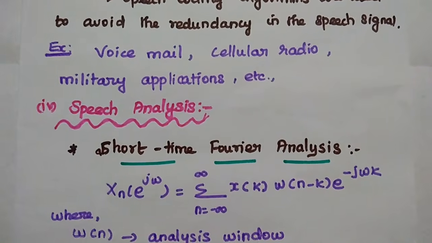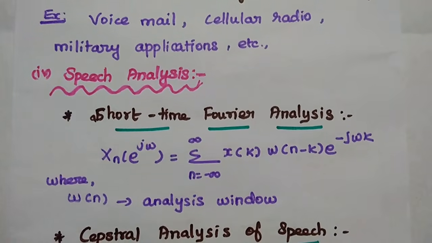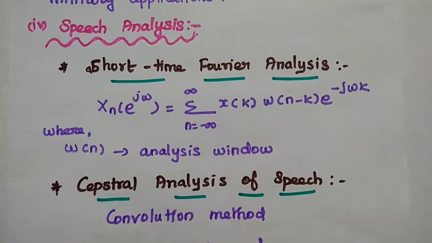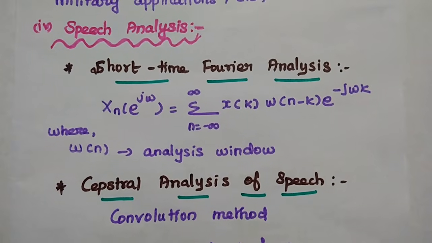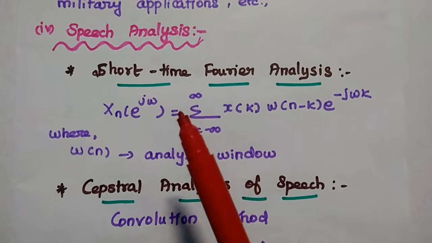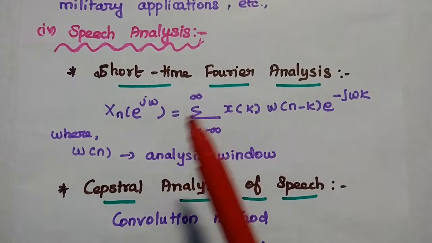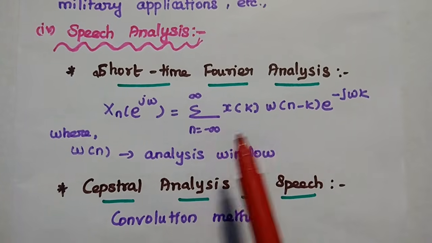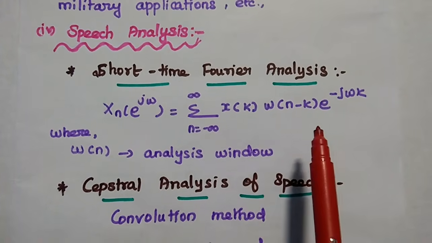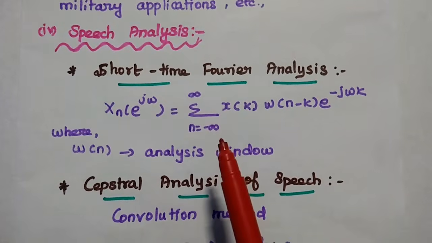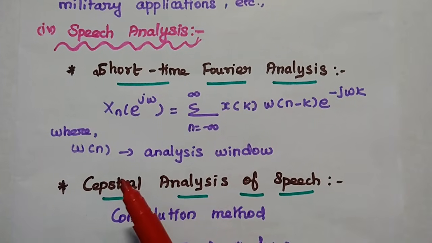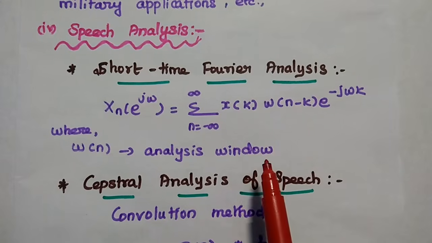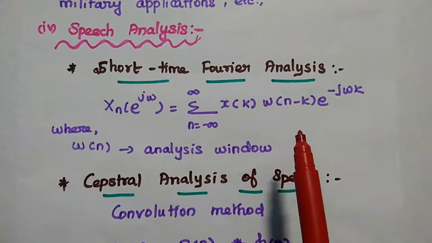The next one is speech analysis. There are different types of analysis methods available using DSP algorithms. Let's discuss a few. First, short time Fourier analysis. Here we use the discrete time Fourier transform to analyze the speech signal. Here w(n) is the analysis window to make it an FIR.